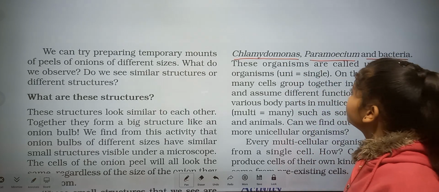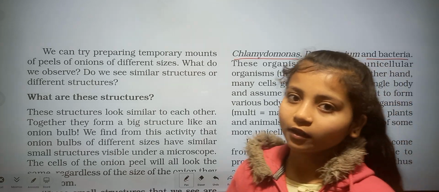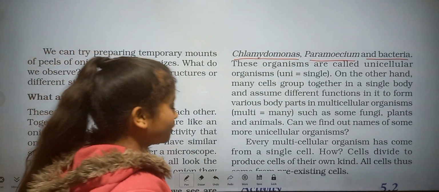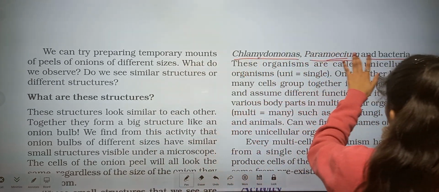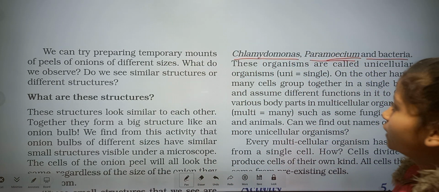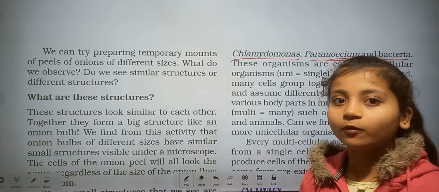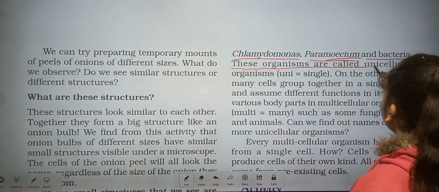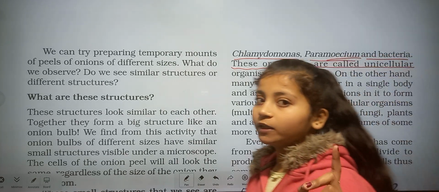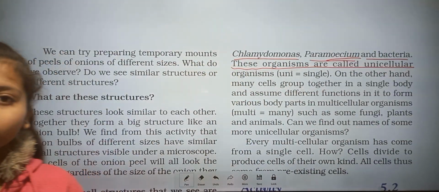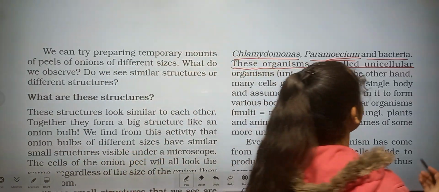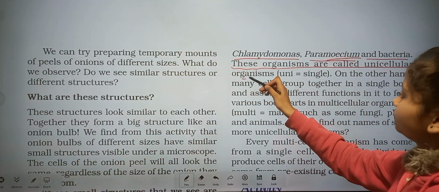These organisms have only one cell, like amoeba, Chlamydomonas, paramecium and bacteria. So these four organisms have only one type of cell. These organisms are called unicellular. There is only one type of cell, that's why it is called unicellular. Uni means one, and cellular means cell.